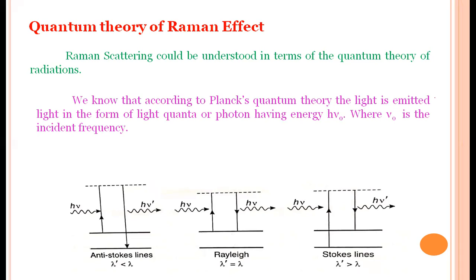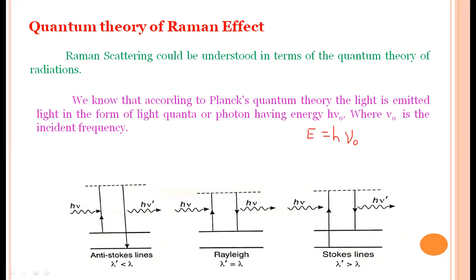Each photon has energy h nu, as we have discussed since school days: energy is equal to h nu. Here also we have E equal to h nu naught, where E is the energy of the photon, h is Planck's constant, and nu naught is the frequency of the incident light.